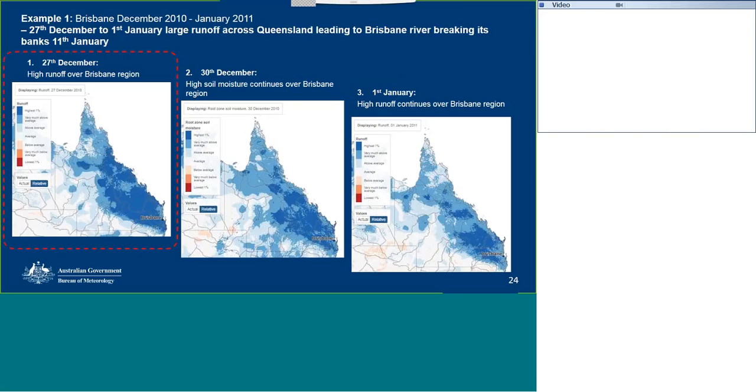Now we're going to have a look at the runoff here in the first visualisation on this slide on the 27th of December. We're seeing the top 1% of runoff values occurring over the region. So the water just had nowhere to go at this point. Note that in this first visualisation here, we're looking at relative runoff, as you can see in the legend. And we can see generally high runoff all over the Brisbane region there.